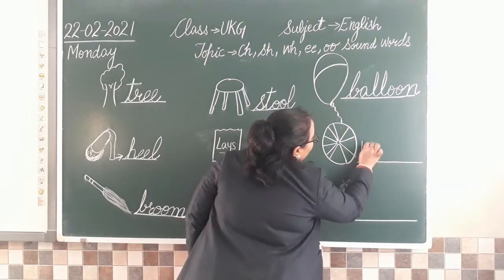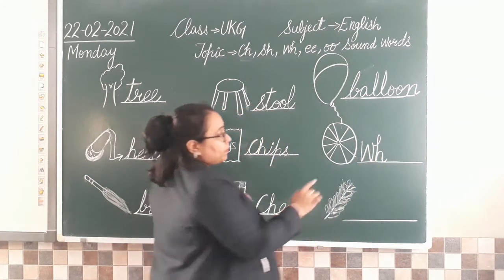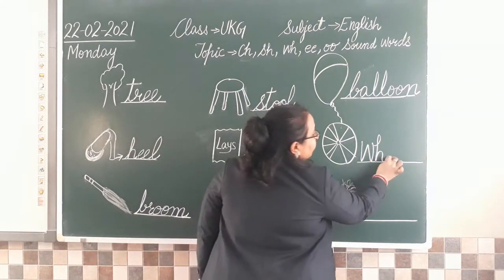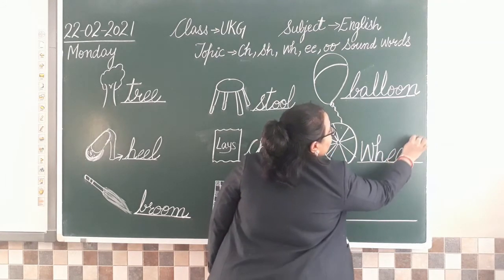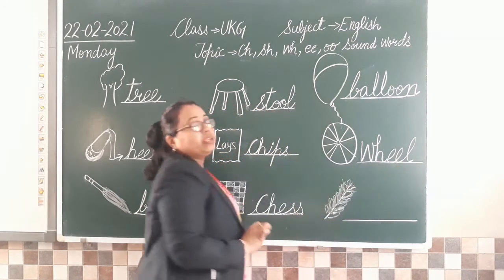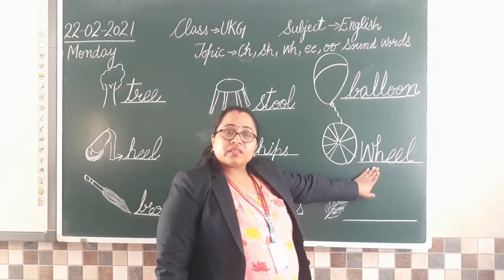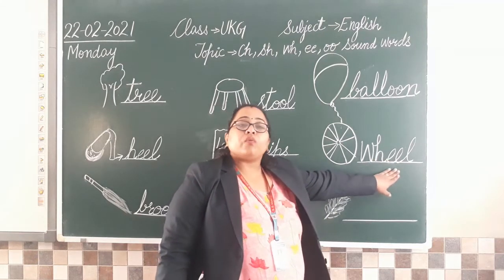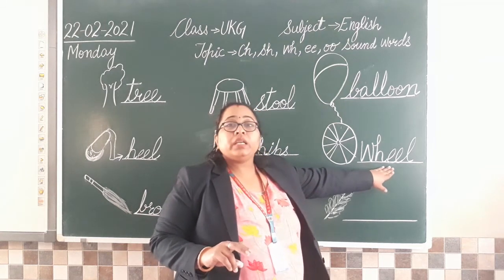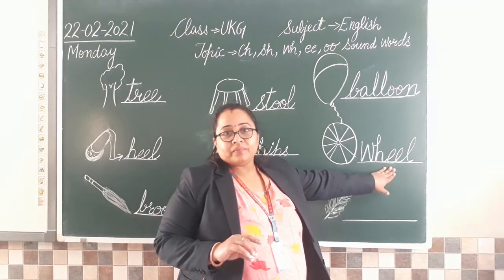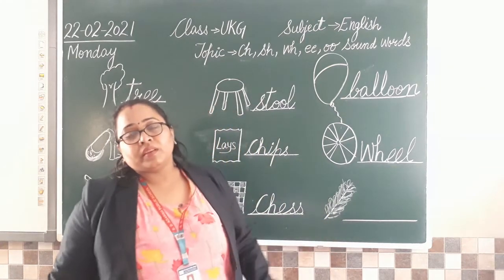It can be your W sound also because it is beginning with W. It can be your E sound also because we have double E. Clear? So it can be written as W sound or E sound. Both the ways it can be. Wheel.